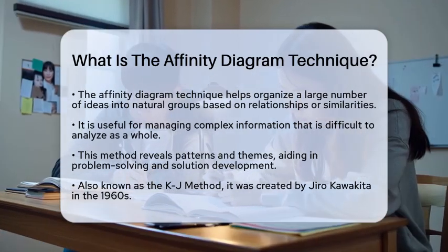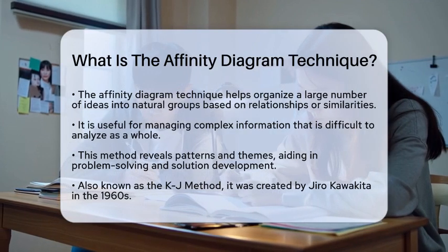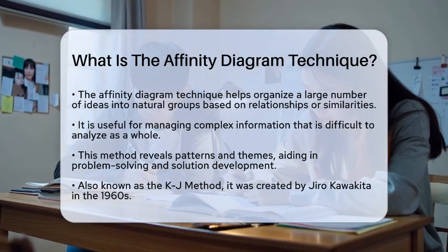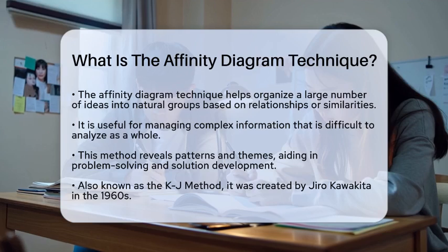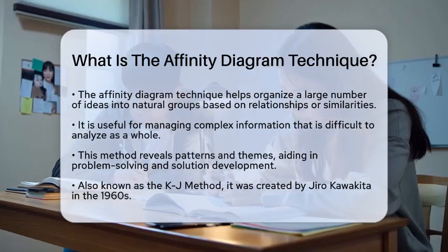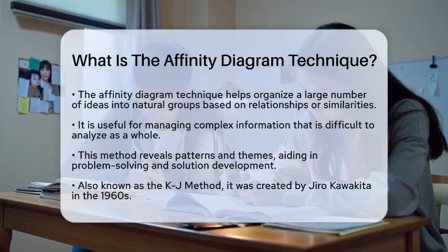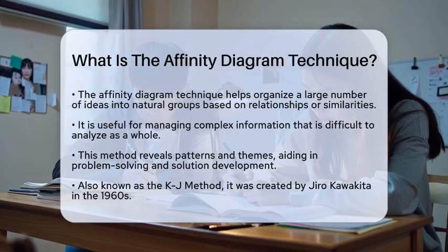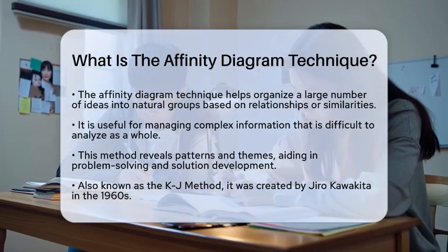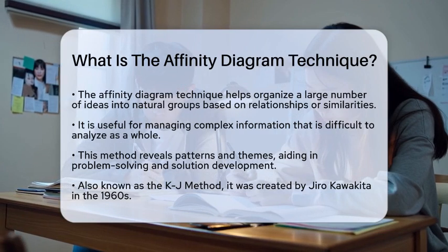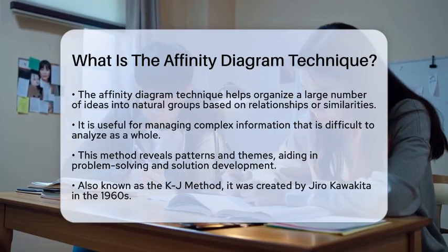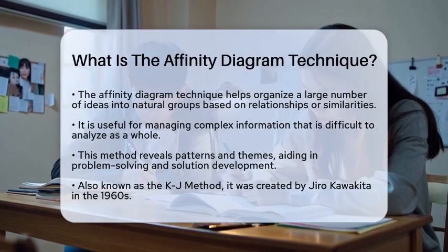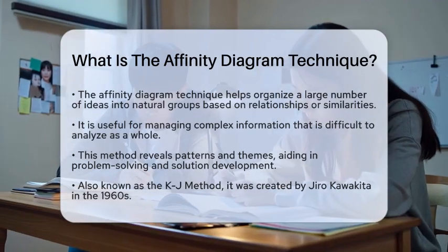or similarities. It is especially useful when you are dealing with complex information that is hard to analyze as a whole. By using this technique, you can reveal patterns and themes within the data, making it easier to tackle problems or develop solutions. The affinity diagram is also known as the KJ method, named after Jiro Kawakita, a Japanese anthropologist who created it in the 1960s.